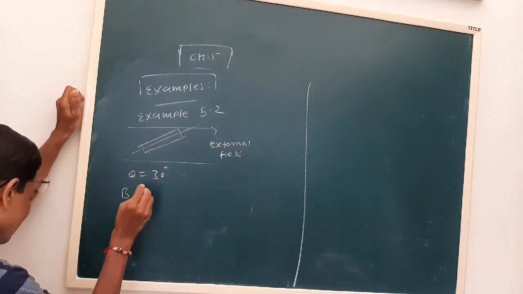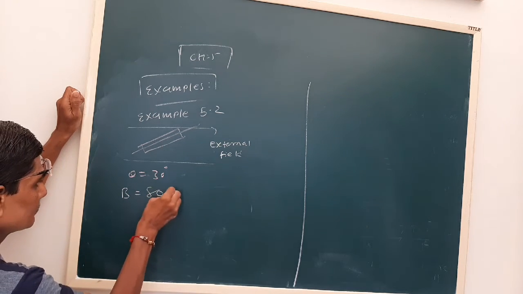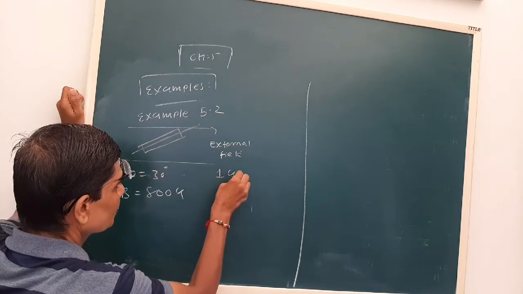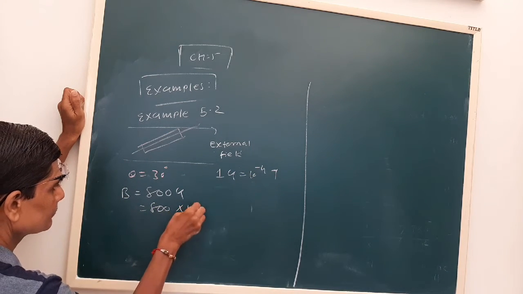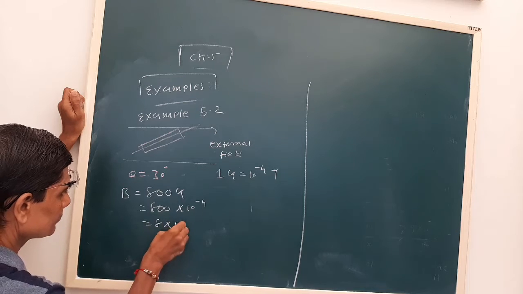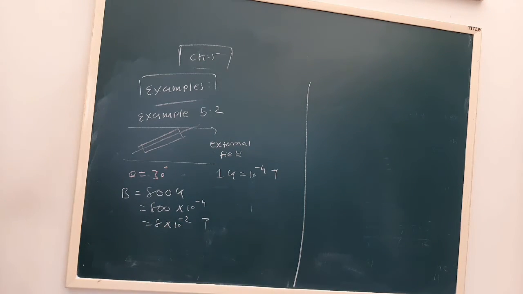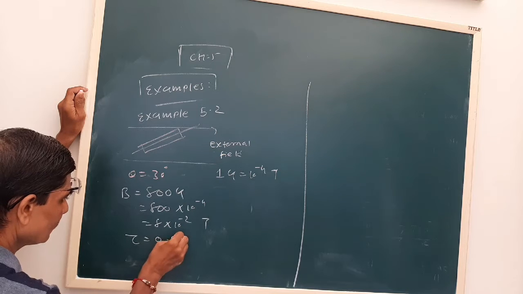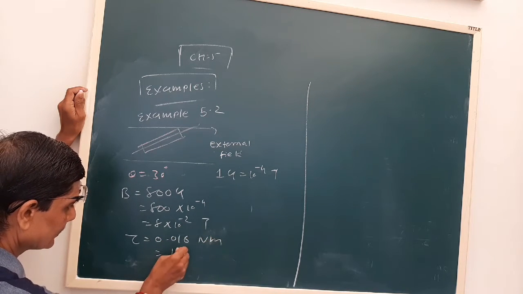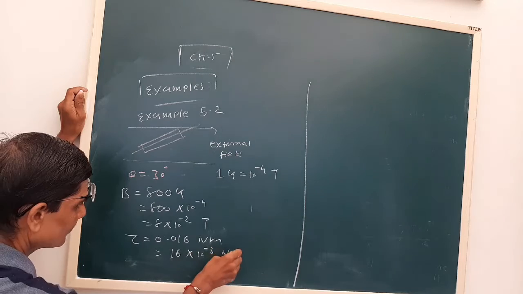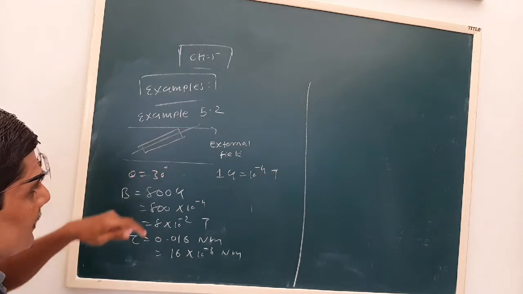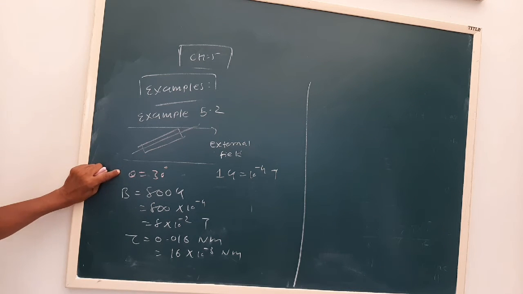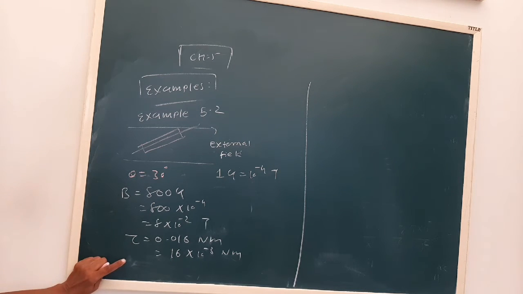See, the magnetic field given is 800 Gauss. Now 1 Gauss is 10 to minus 4 Tesla. Okay, now the torque produced is 0.016 Newton meter, that is 16 into 10 to minus 3 Newton meter. See here, a short bar magnet is placed at an angle of 30 degree in a magnetic field, then the torque produced is this much. We have to find out the dipole moment.